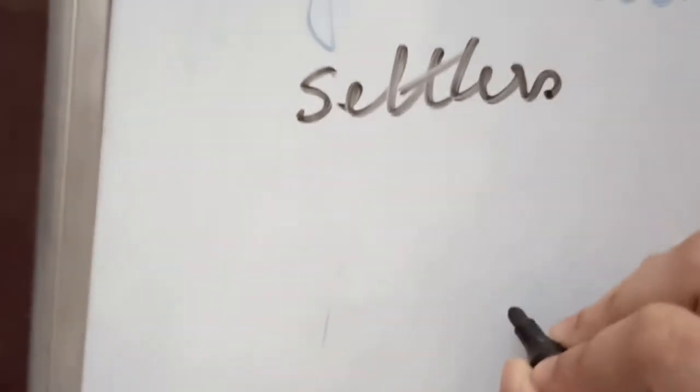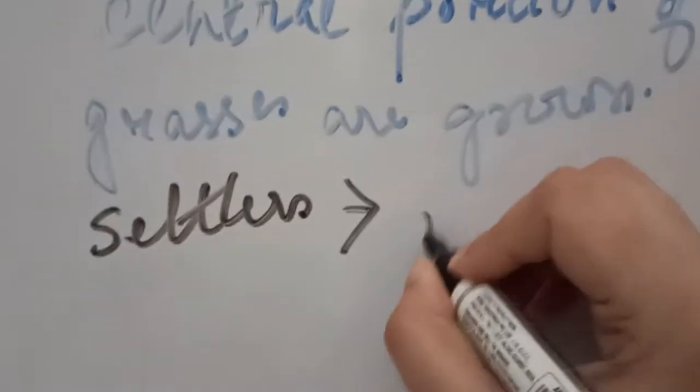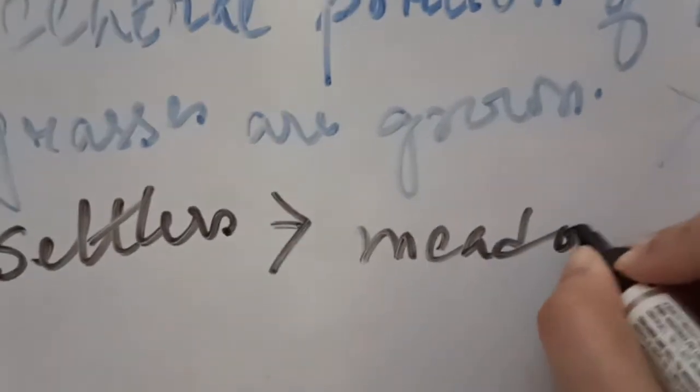This name prairie grassland has been given by the French settlers, which means prairies actually means meadows.